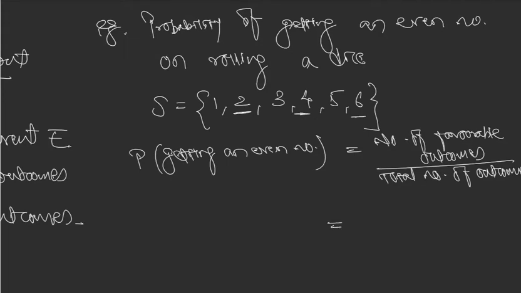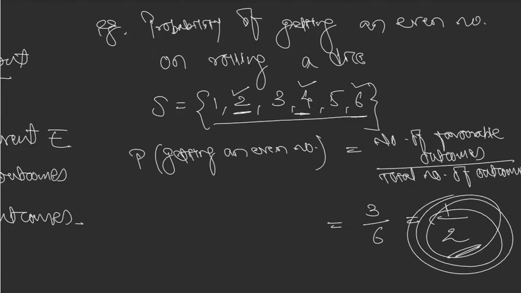So what is the number of favorable outcomes? 3. And what are the total number of outcomes? How many total numbers can show up on the top face of the die? 6. If you simplify this, what do you get? 1 by 2. So the probability of getting an even number on rolling a dice is 1 by 2.